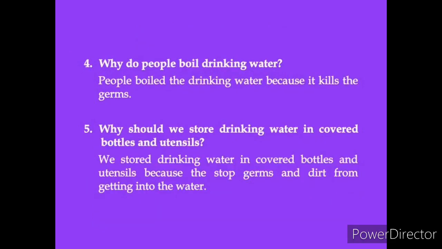Fourth one, why do people boil drinking water? People boil drinking water because it kills the germs. Fifth question, why should we store drinking water in covered bottles and utensils? We store drinking water in covered bottles and utensils because they stop germs and dirt from getting into the water.